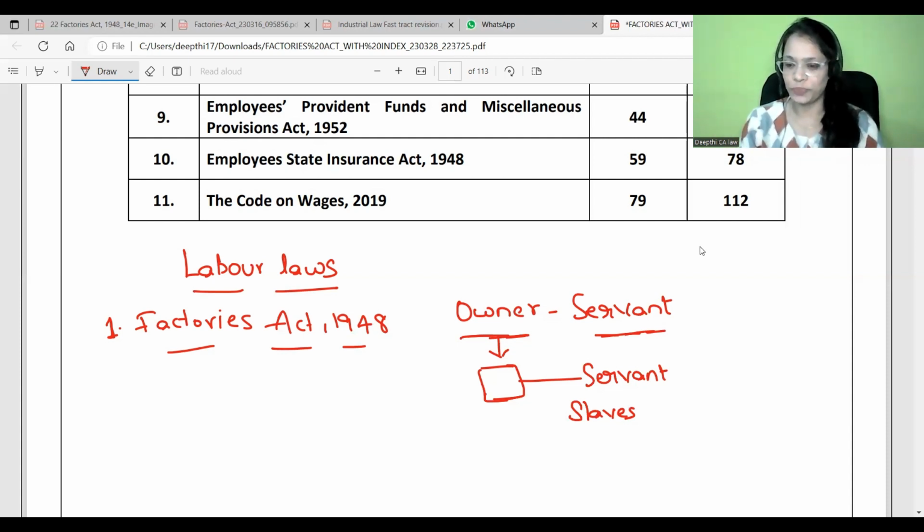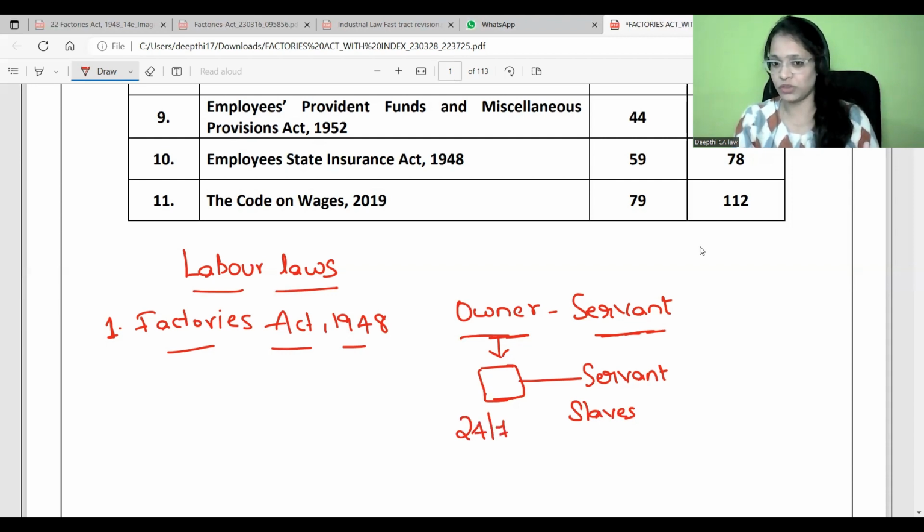Whoever came to work used to work for longer hours. They didn't even have particular fixed hours. Right now, for every employee and every worker, we have fixed hours, 8 hours per day, 7 hours per day, or depending on the circumstance we change the duration of the day. But in those days, they used to work for longer hours. Sometimes they worked 24 by 7, and no one used to care for them or take care of them.